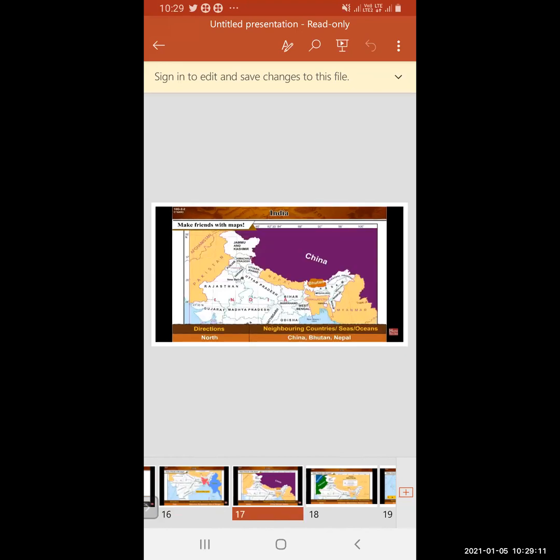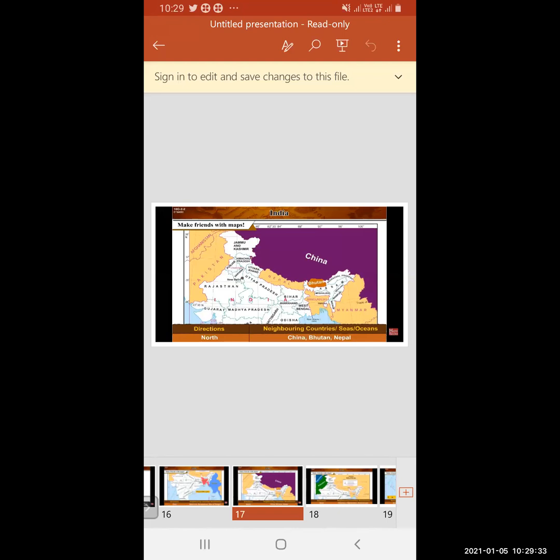Towards the north, you can see China in purple color. Then Bhutan, the very small orange color. And from Bhutan, on the left side, you can see Nepal. Towards the north of India, these countries are there.